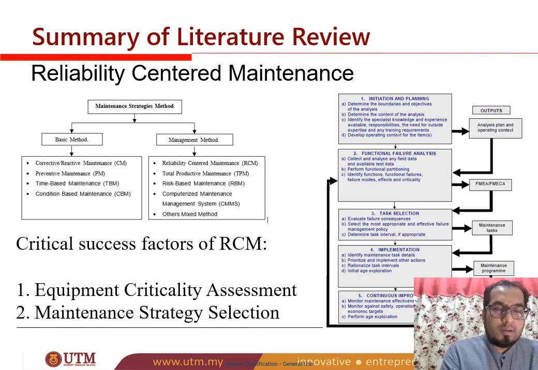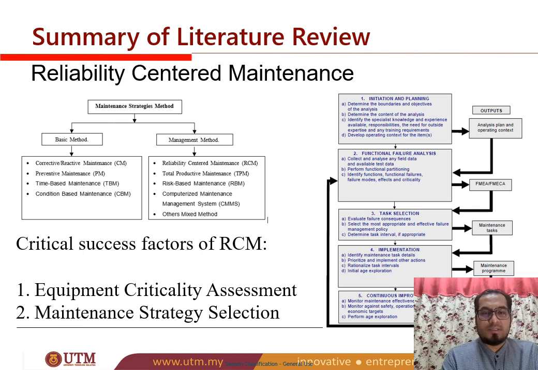Okay, background about RCM, reliability centered maintenance. There are two critical success factors for RCM, which are, the first one, equipment criticality assessment and maintenance strategy selection. There are many standards about RCM depending on industries. For example, oil and gas have their own RCM guidelines.